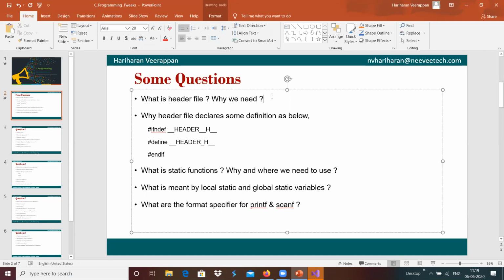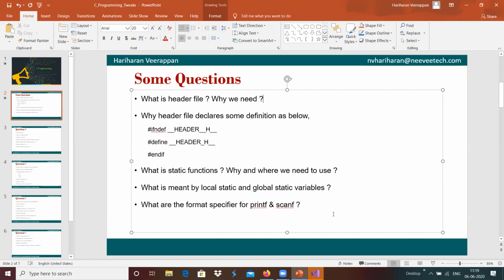A header file will have information like structure definitions. It has the function prototypes which we are going to use in our application.